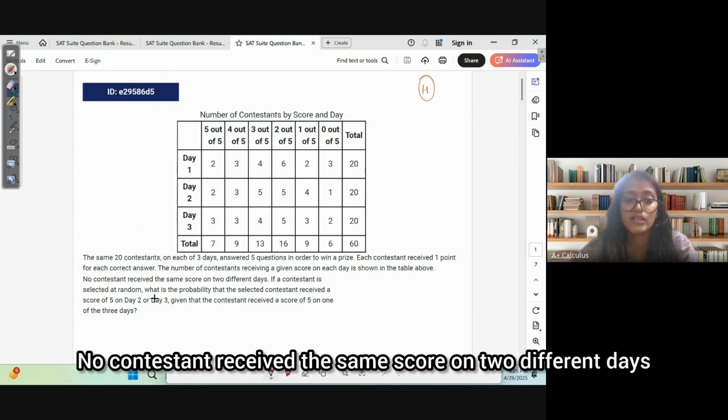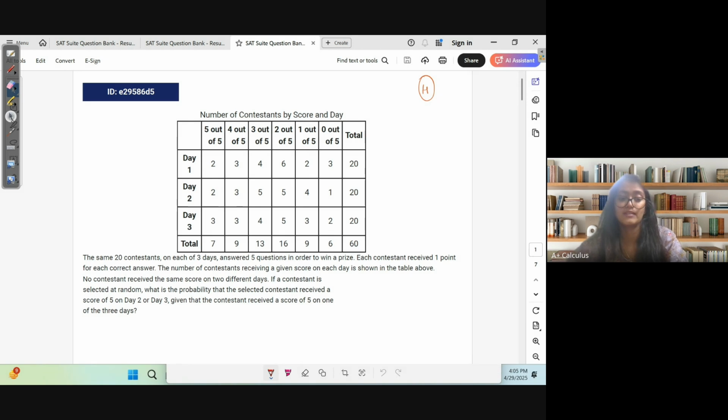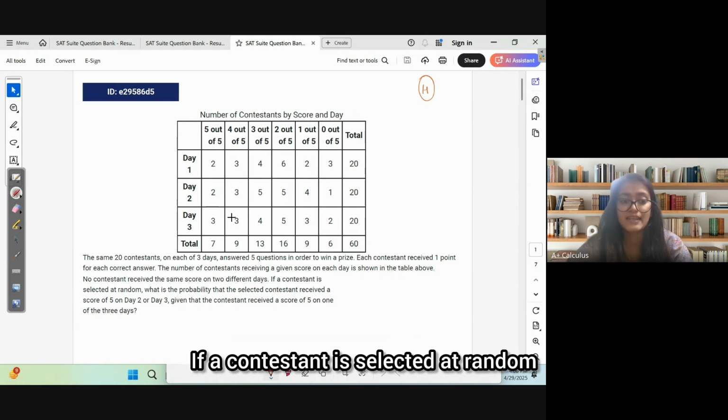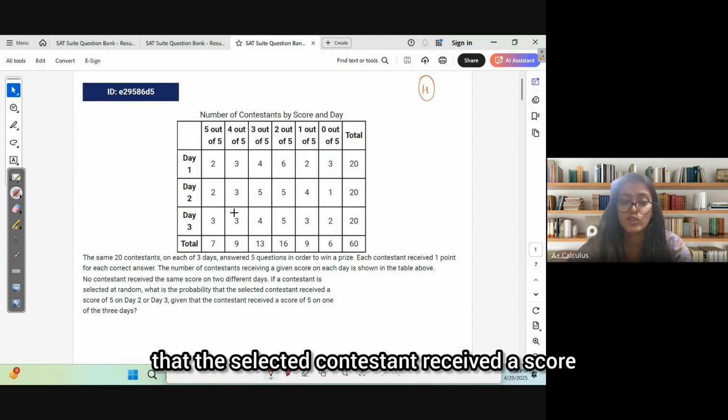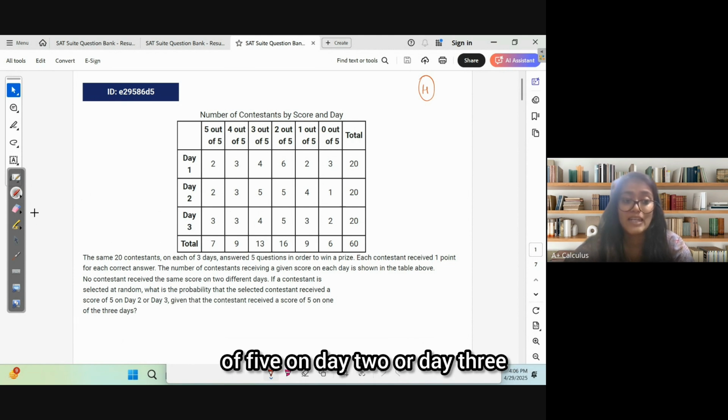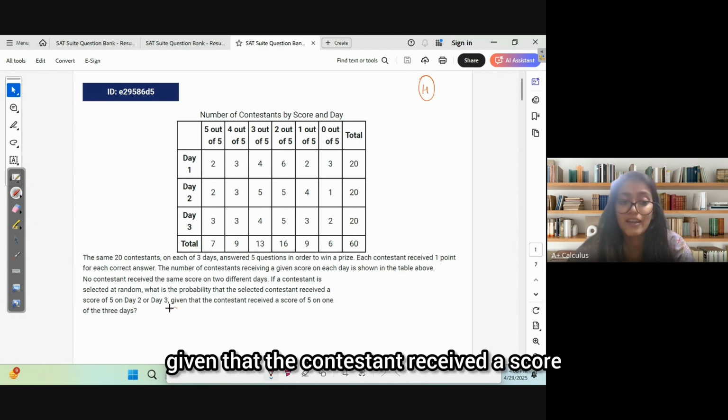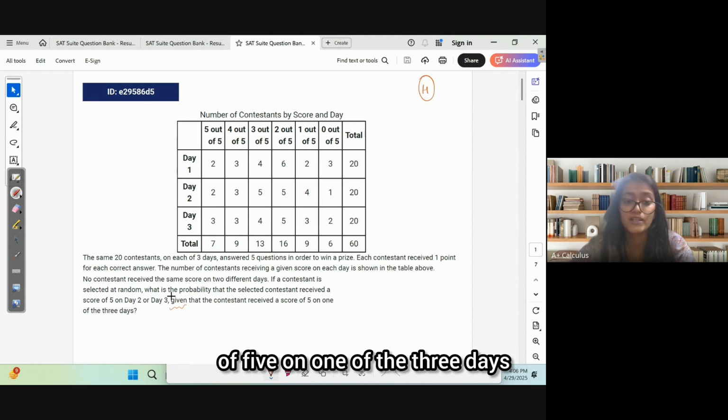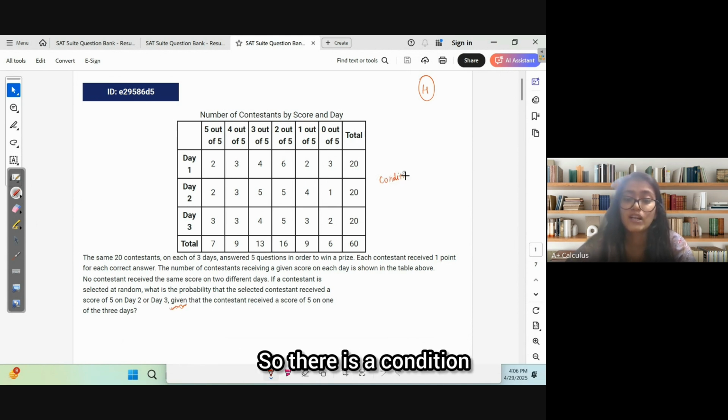No contestant received the same score on 2 different days. If a contestant is selected at random, what is the probability that the selected contestant received a score of 5 on day 2 or day 3, given that the contestant received a score of 5 on one of the 3 days? Now, see this question, first of all, it is based on conditional probability because of this word given. So there is a condition.